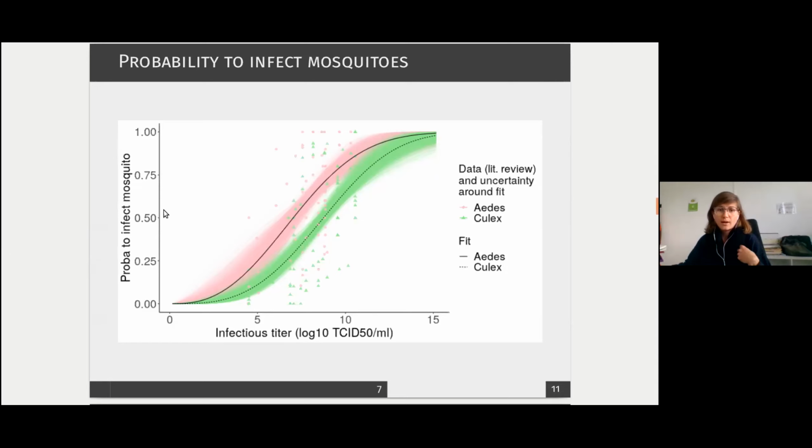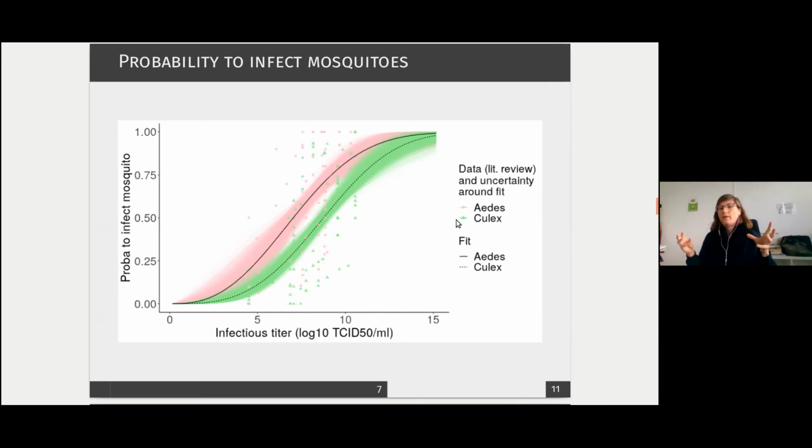So we constrained our data set to experiments performed on hamsters with one particular strain of Rift Valley fever, and we fitted different curves for Aedes and Culex genera mosquitoes.